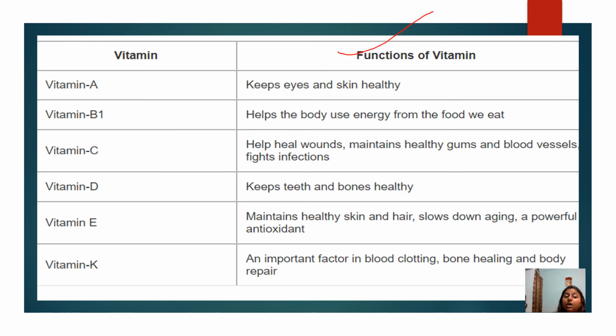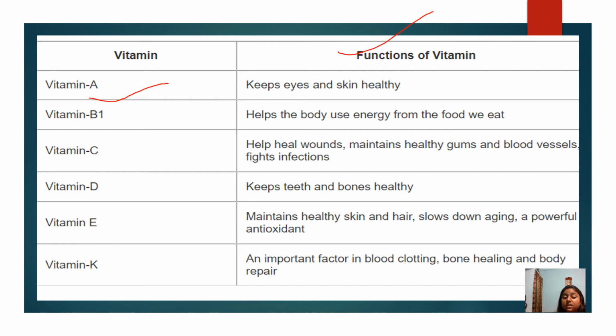So what happens? Vitamin A का function क्या है? Keep eyes and skin healthy. Yes, if in our body there is no deficiency of A, so we do not have any disease related to eyes or any skin problem. So vitamin B1 helps the body use energy from the food we get. So vitamin C helps heal wounds, maintains healthy gums and blood vessels, fights infections.